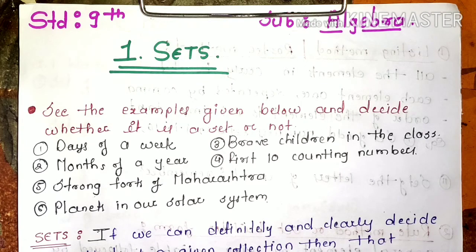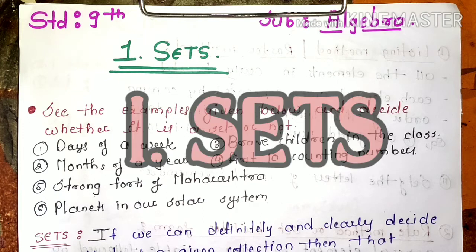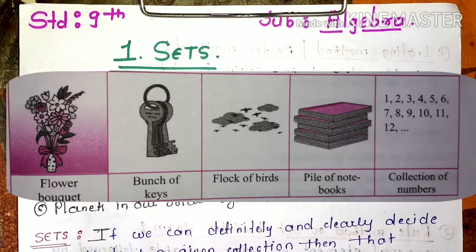Now today we are going to start with the chapters for the 9th standard and we are going to learn a topic from the mathematics part 1, that is the algebra. Okay, now here we are going to start with chapter 1, that is sets. Now here, as you can observe some pictures over there. In the first picture you can observe a bunch of flowers. Second, we have the bunch of keys. Third, we have the flock of birds. Next, we have the pile of notebooks, and next we have the collection of numbers.